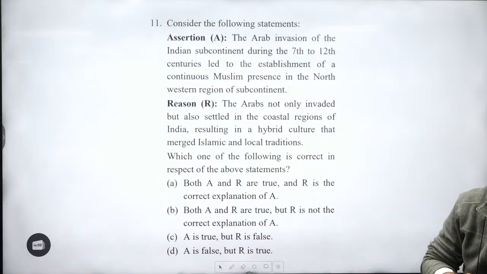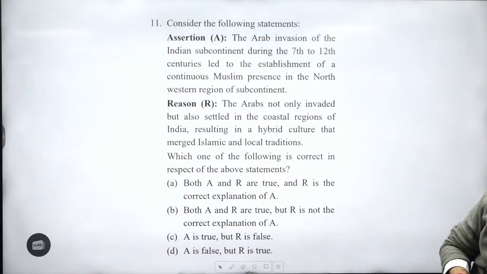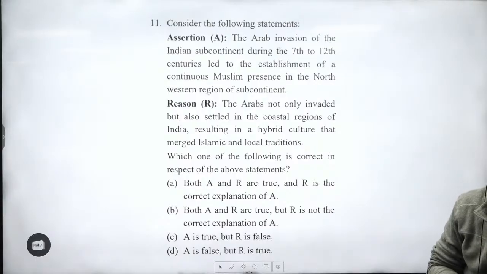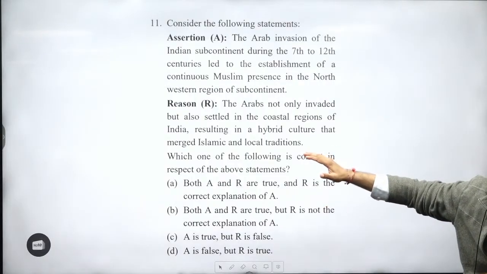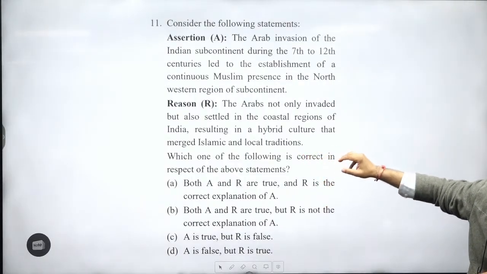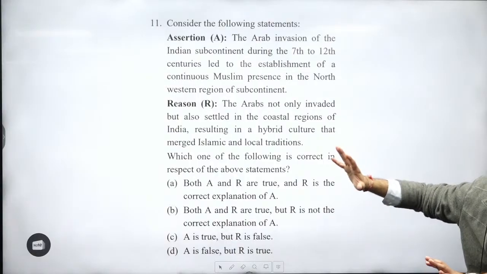Again, over here, what is written? Arabs not only invaded but also settled in the coastal regions. Later on you will find they were settling. First, Sindh is also a coastal province, if you want to highlight this. So this is one of the confusing statements you will be seeing over here, guys. Questions like this won't come, but you should have a broad understanding about them.